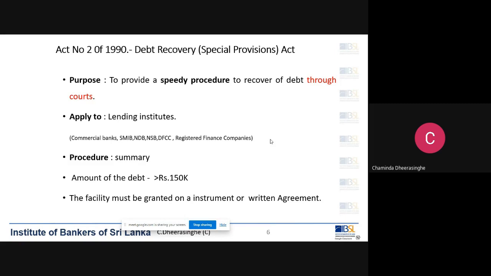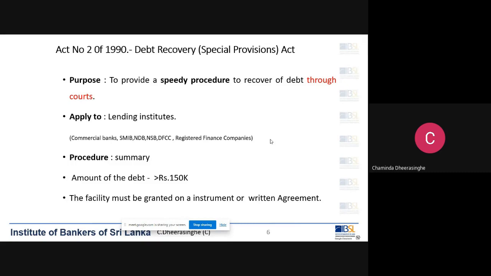Through courts means that we have to go through the court procedure, but this is a speedy procedure compared to the other procedure that we discussed last week, the regular money recovery procedure.